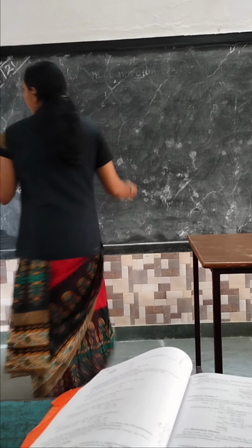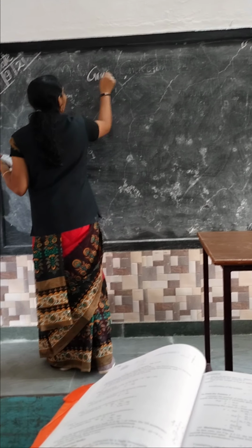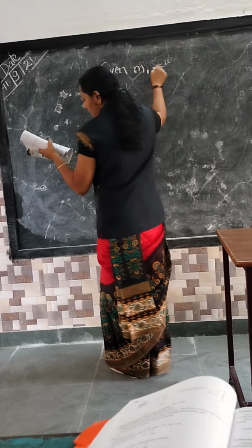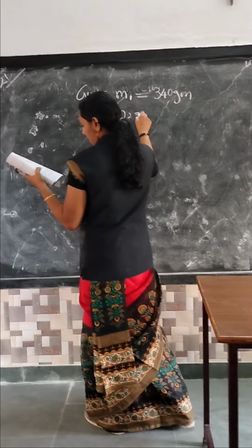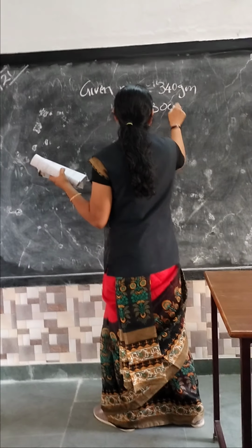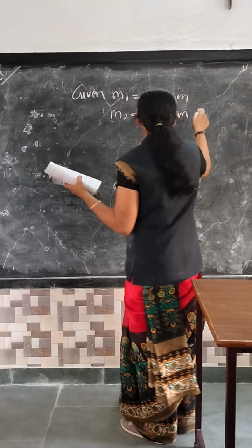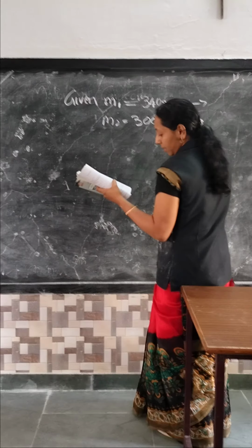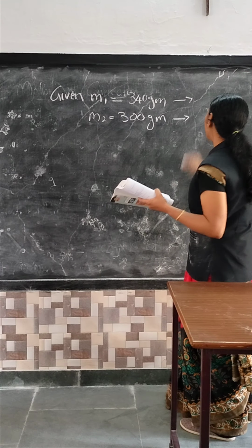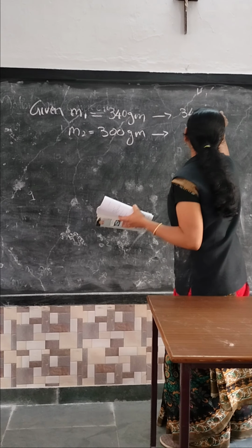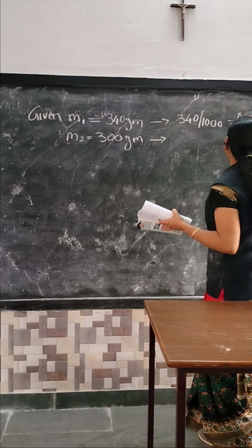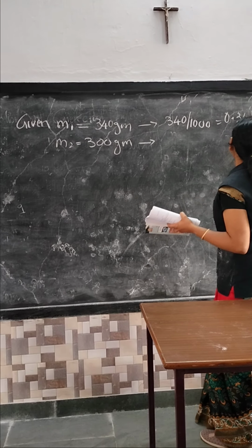Okay. Listen here. First write the given data. M1 is given. What is the value of M1? 340 gram. M2, 300 gram. So first convert gram to kilogram. How will you convert? Divided by 1000. So 340 divided by 1000, your answer is 0.34 kilogram. Am I right?